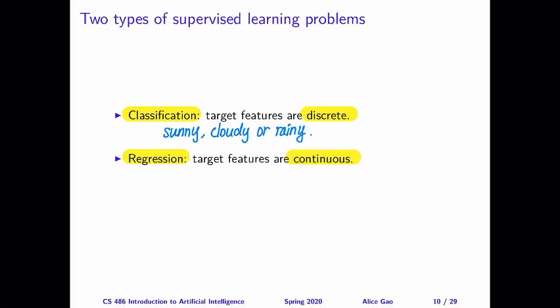Or, in other words, we could be trying to predict tomorrow's temperatures. And although you could argue that temperature is technically also discrete depending on what unit you're thinking about, usually we treat this kind of numeric information as continuous value. So in this case, we would likely treat this problem as a regression problem.